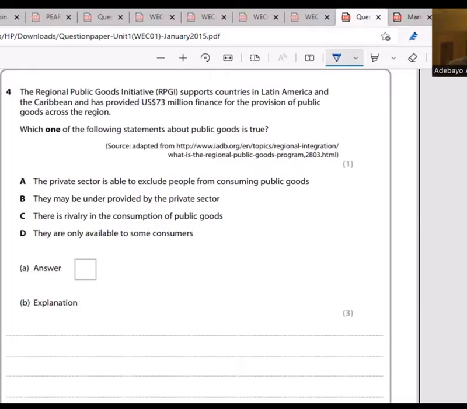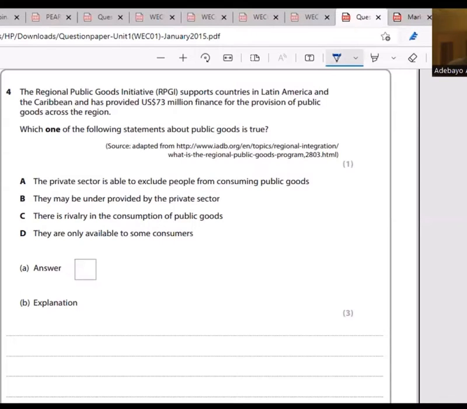C, there is rivalry in the consumption of public goods. No, it is non-rivalrous, so there's no rivalry in the consumption of public goods. D, they are only available to some consumers. No, that is excludable, and public goods are non-excludable. So C and D are not options. C means rivalrous, D means excludable, but public goods are non-rivalrous and non-excludable. So C and D are not answers. Then B is the answer.